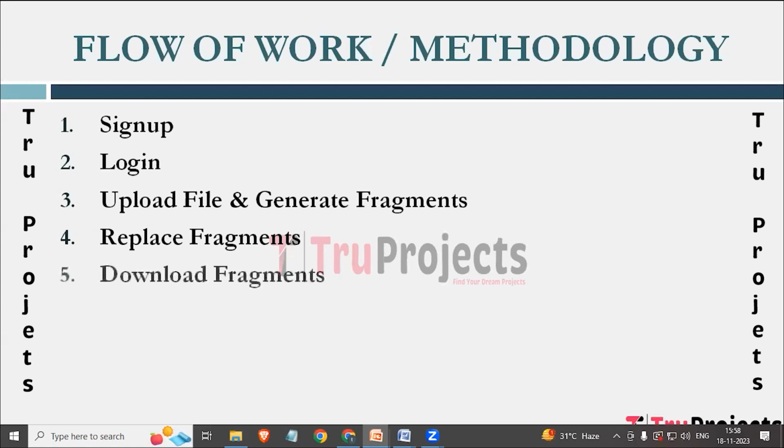The next module is download fragments. User can download a file through this module. The system retrieves the required fragments from the cloud servers and reconstructs the original file for the user to download. The next module is RC versus file fragments graph. This module appears to generate a graph comparing the proposed DROPS approach with an existing greedy algorithm.